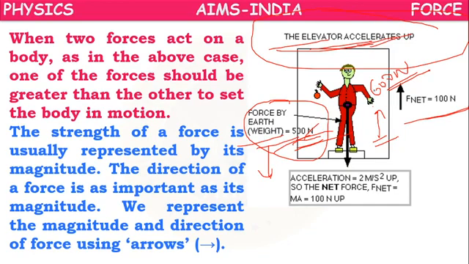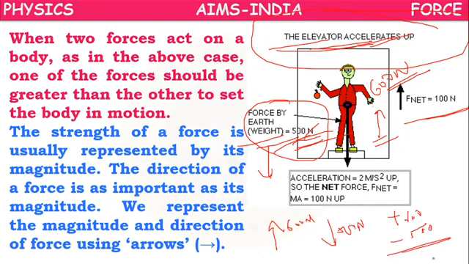So here the net force will be: upward force is 600 newtons, downward force is 500 newtons. What is the net force? Upward is taken as positive, plus 600, downward is taken as negative, minus 500.